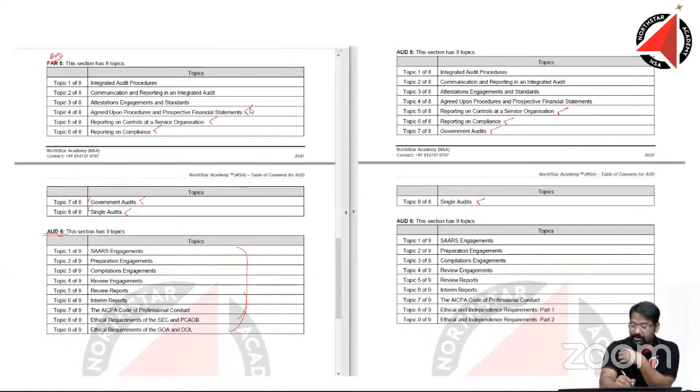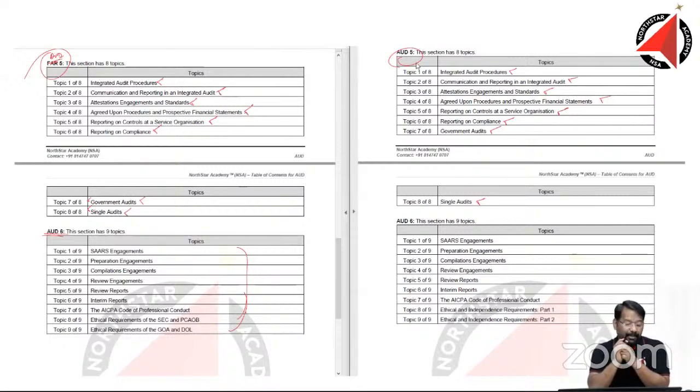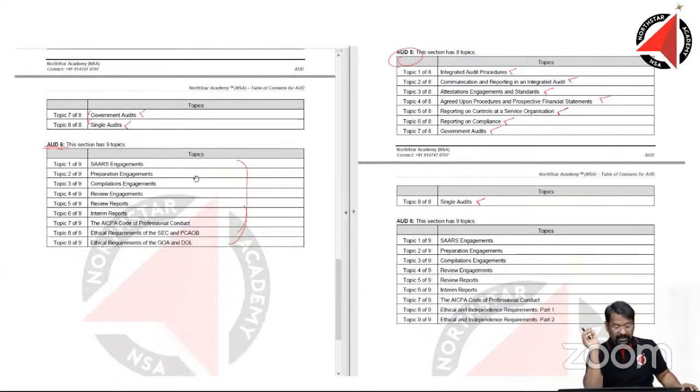We have agreed upon procedures, yes. Then attestation engagement standards, yes. Communication and reporting in an integrated audit, covered. Integrated audit procedures is covered. So audit 5 here and audit 5 here is an exact match. There is no difference at all.